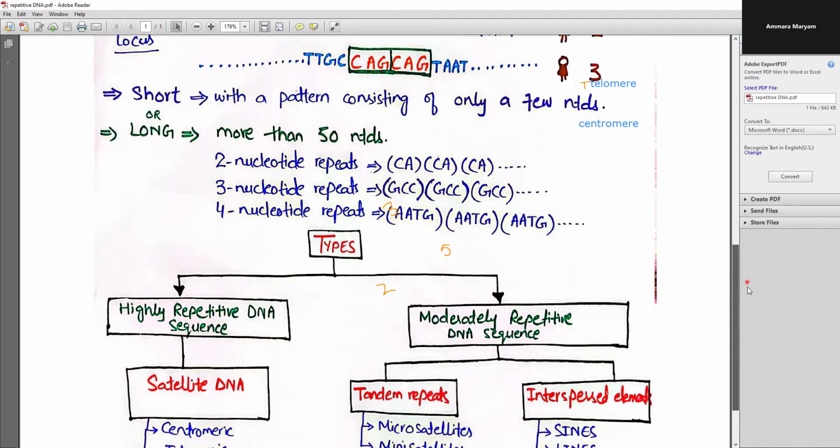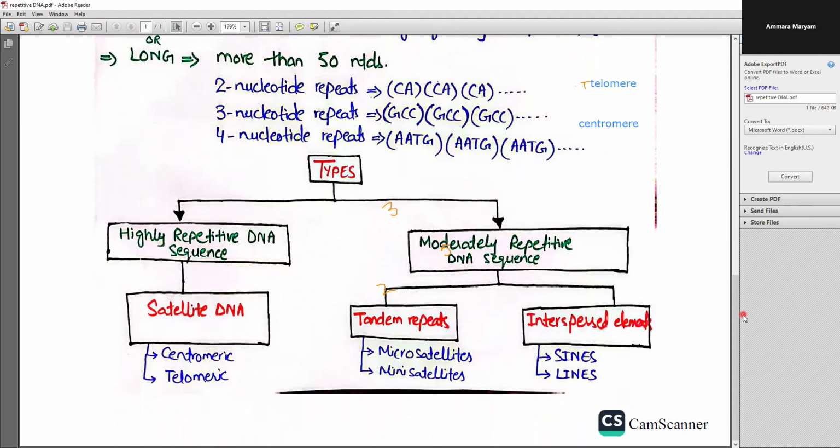Okay. Now, these repetitive DNA elements, repetitive sequences, can be classified into two major divisions. These can be highly repetitive DNA sequences, and these can be moderately repetitive DNA sequences. Highly repetitive DNA sequences are those sequences which are going to repeat many, many times. They have a high ratio of repetition. Similarly, the moderately repetitive DNA sequences again repeat many times, but their ratio of repetition is at a moderate level.